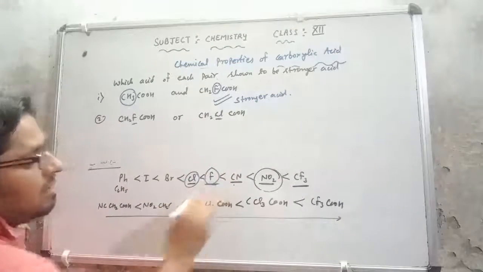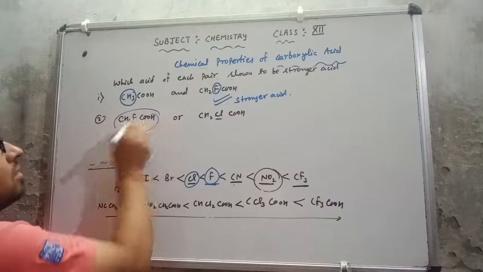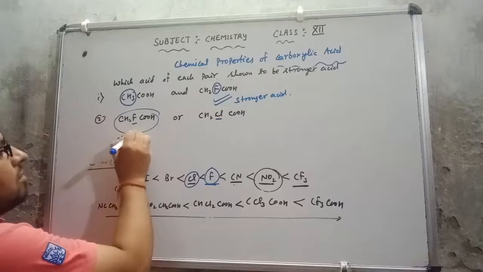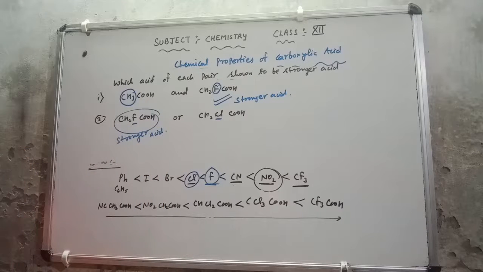So fluorine is a more strongly electron withdrawing group. So we can say that this is the stronger acid. This will be very easy for you people. I hope there is no problem. I will discuss one more with you, so that you can also understand easily.